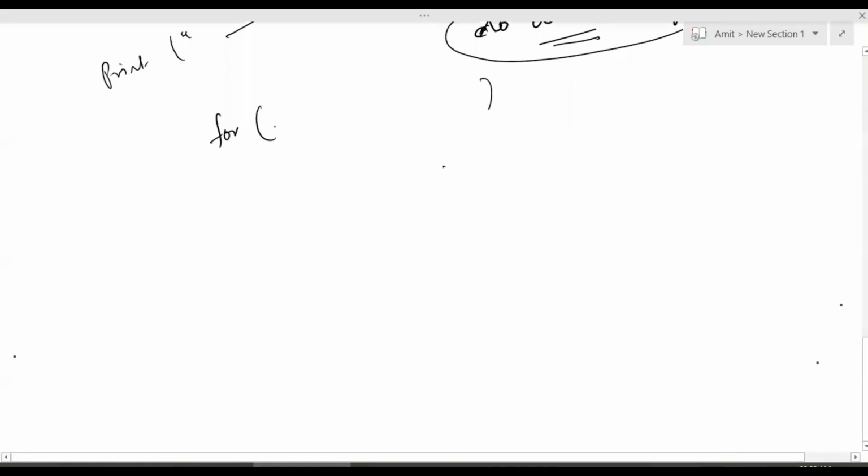So for, I will have something called a counter or iterator. When I'm going in a loop, doing the same thing again and again, I need to maintain a count of how many times I have done it and how many times I have to do it. So there needs to be some variable in which I will maintain that count. I'm calling it an iterator or a counter, and I will initialize it with some value.